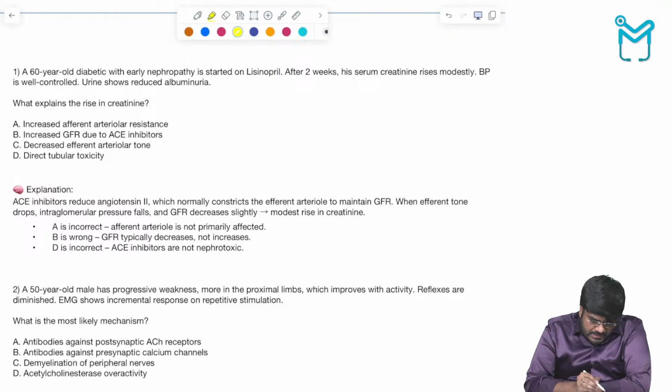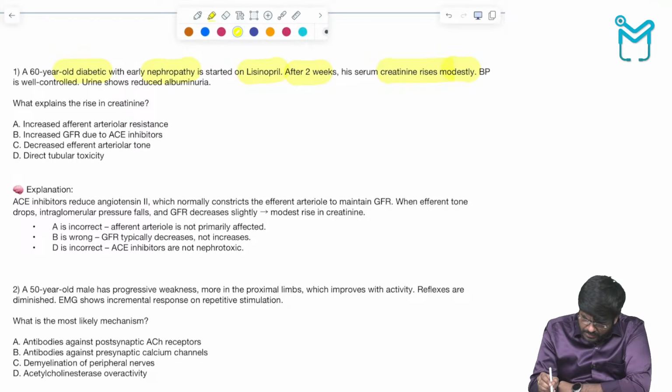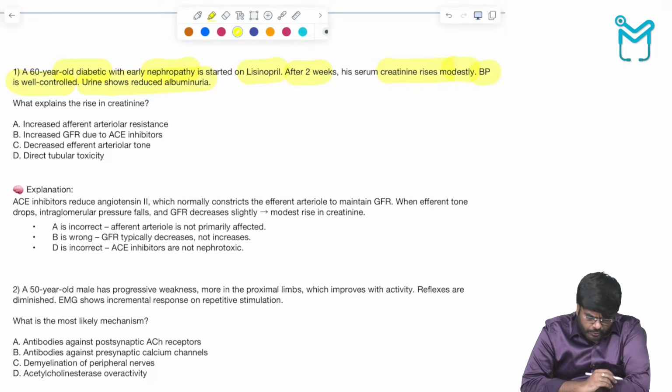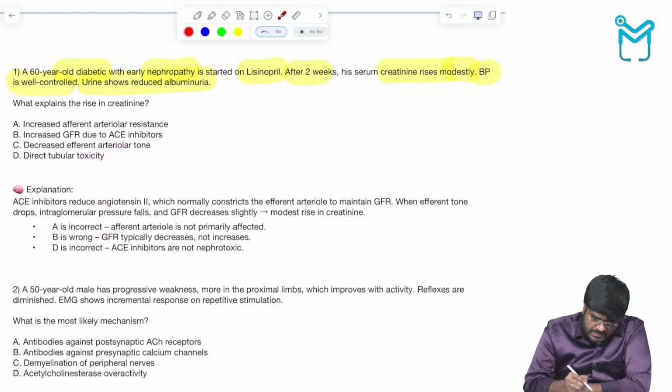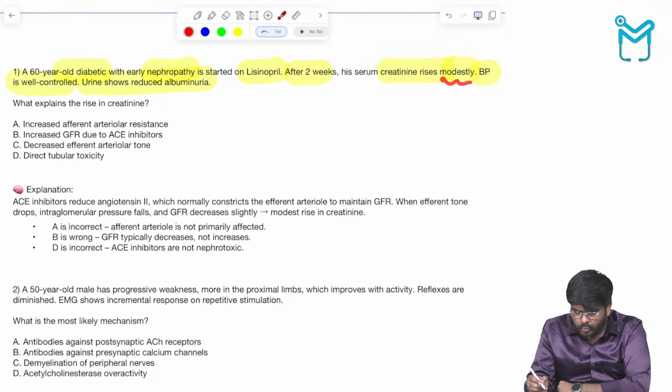Now see, a 60-year-old diabetic presents with nephropathy. He's having kidney issues, and he is started on lisinopril, an ACE inhibitor. He is kept on the ACE inhibitors. After 2 weeks, his creatinine levels rise modestly. His creatinine rises a little bit. BP is well controlled. Urine shows reduced microalbuminuria. Everything is fine. What explains this rise in the creatinine levels? It's going to rise modestly, not too much. Why? What do you think is the answer?